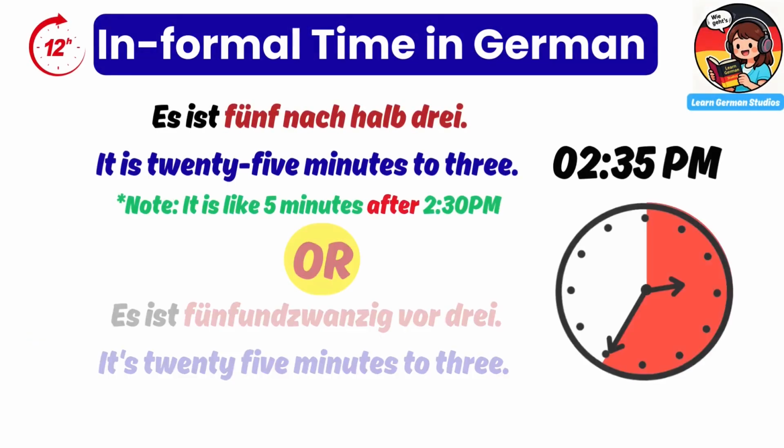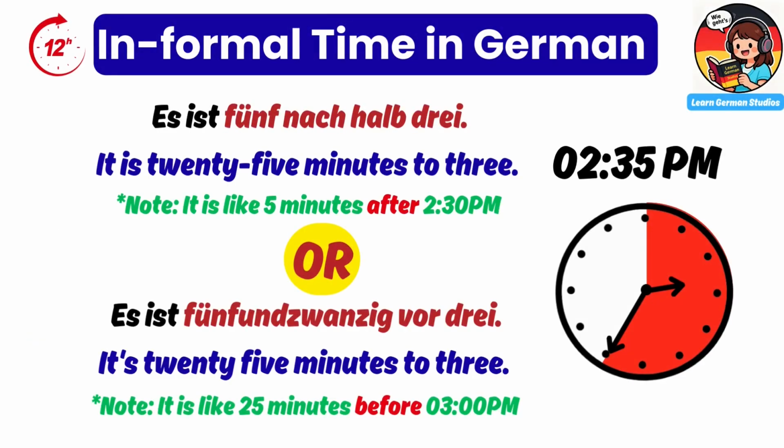After half an hour, time is spoken like, for example, es ist 5 nach halb drei. It is 25 to 3. Note that it is like 5 minutes after 2:30 p.m.